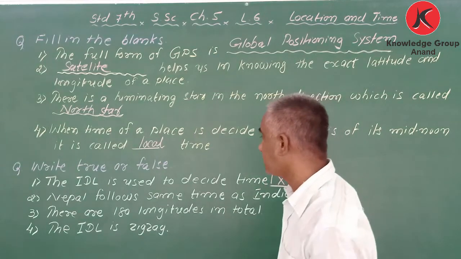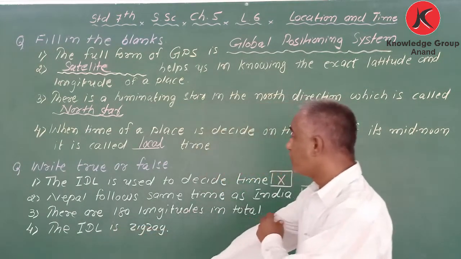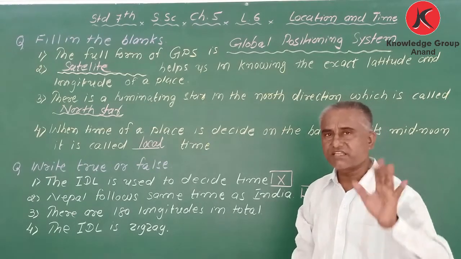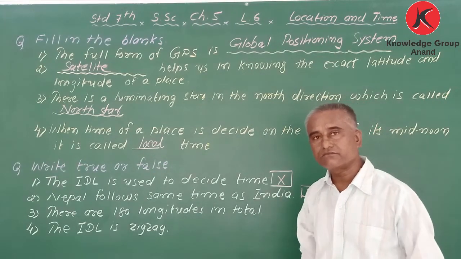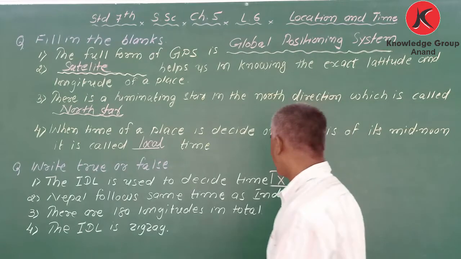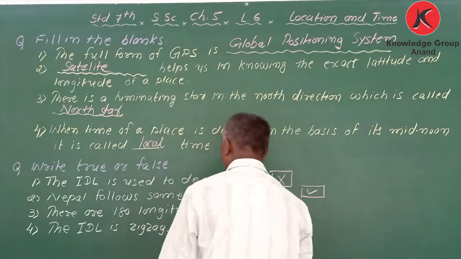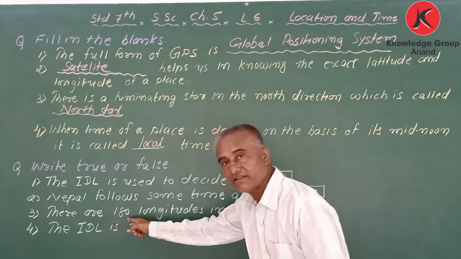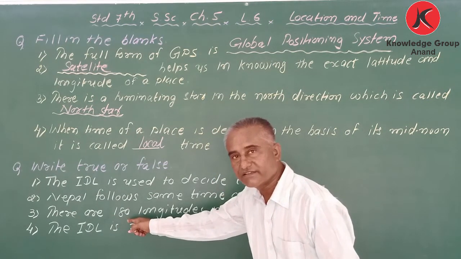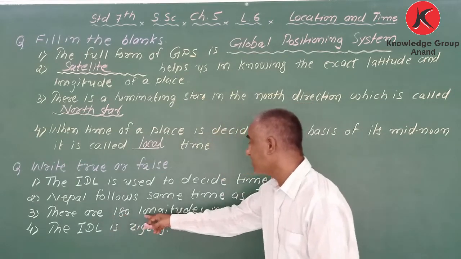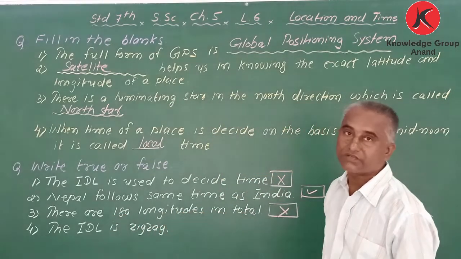There are 180 longitudes in total. Just think, is it correct or wrong? Yeah, this sentence is not correct, it is wrong. Why? Because there are not 180, there are 360. There are 360 longitudes in total.